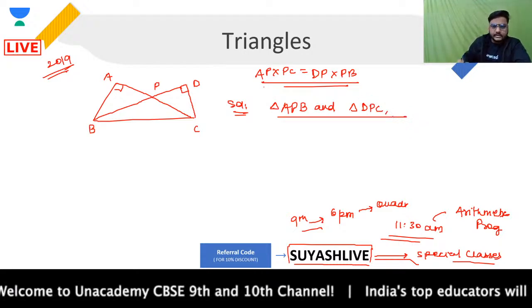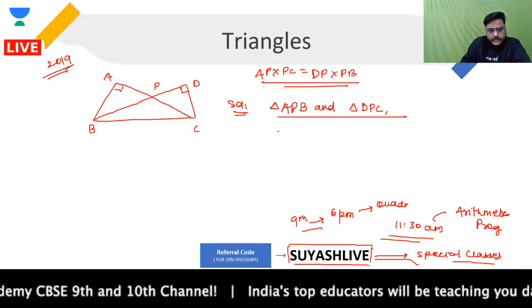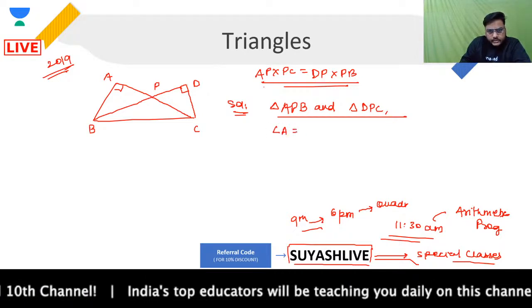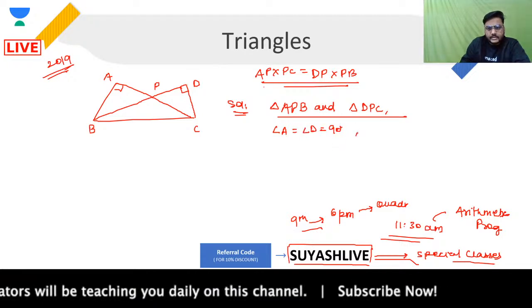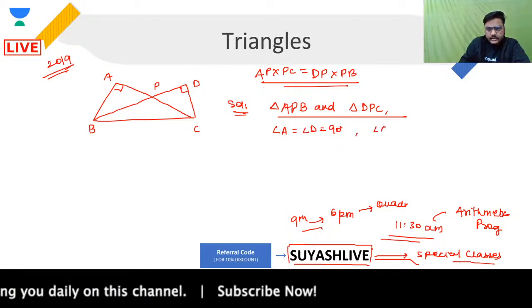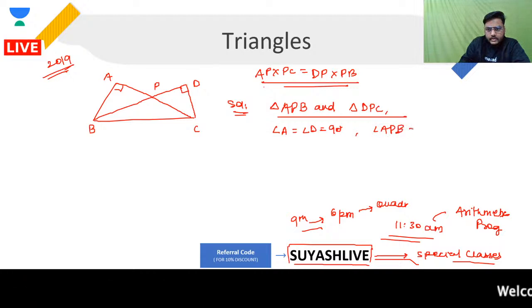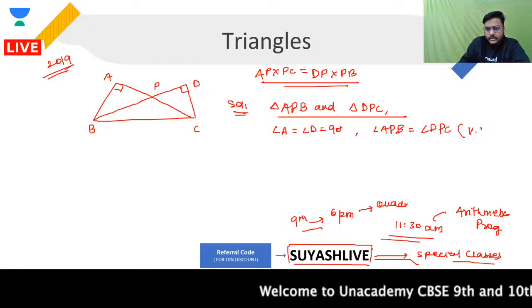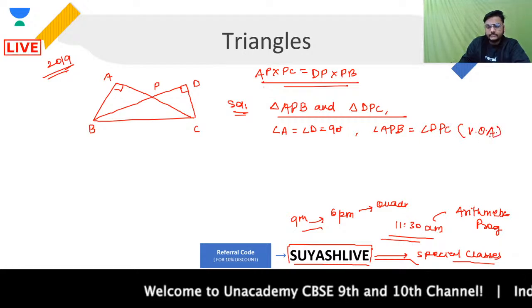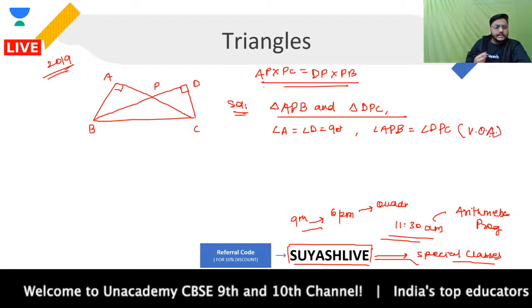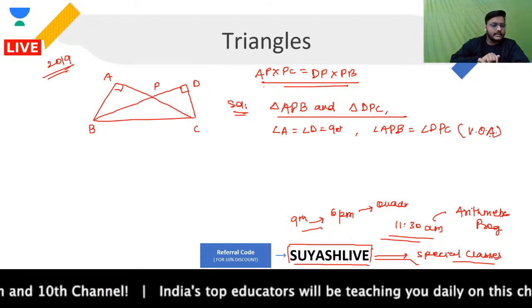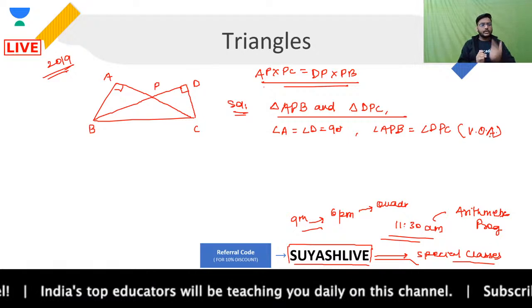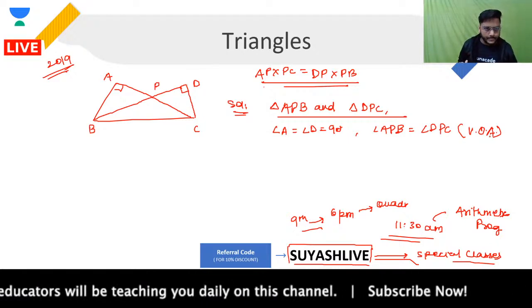In these triangles, you can see that your angle A, which is 90 degrees, is equal to angle D, which is 90 degrees. Second, angle APB is equal to angle DPC, which are vertically opposite angles. Yes or no? There is a criterion that we call the AA criterion.